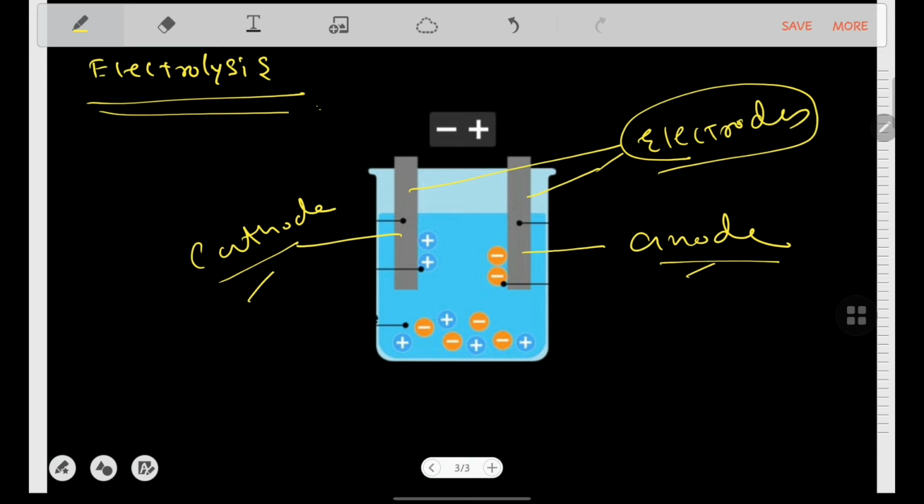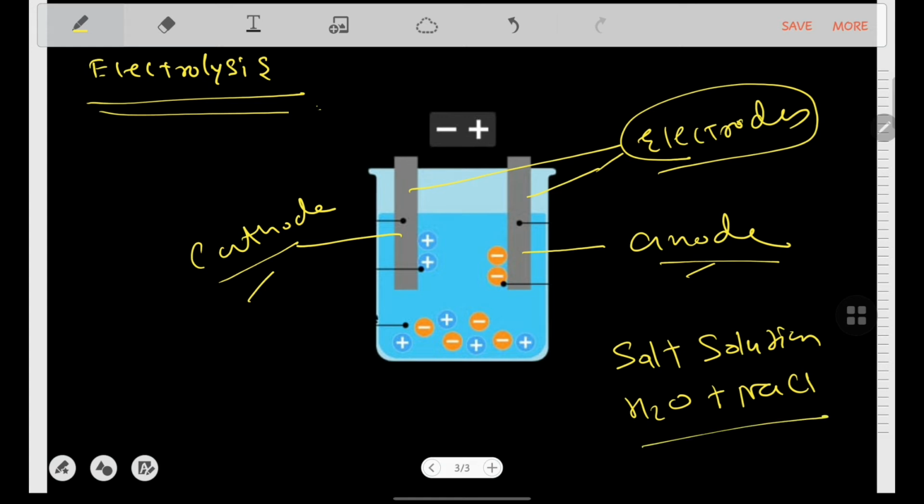Since we all know that negative charges and positive charges are unlike charges, they will attract each other. So after decomposing any substance, suppose that you have acidulated water or any kind of salt solution, where H2O is added with NaCl, here in the water we have two types of ions bifurcated, Na plus and Cl minus.